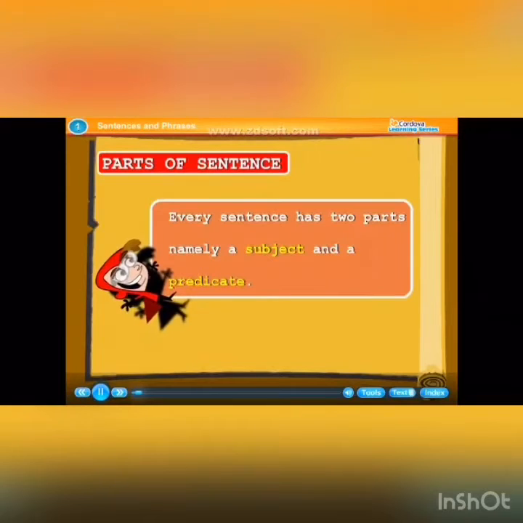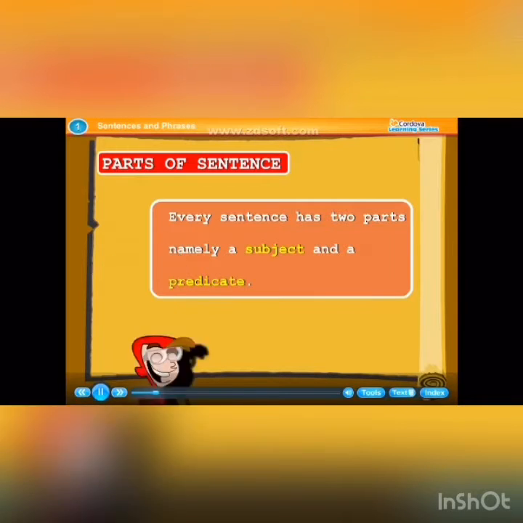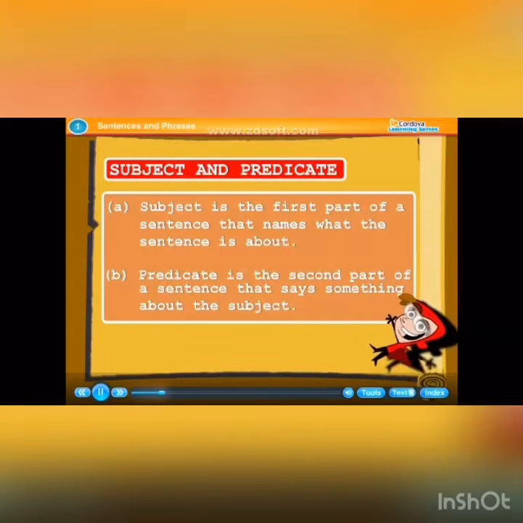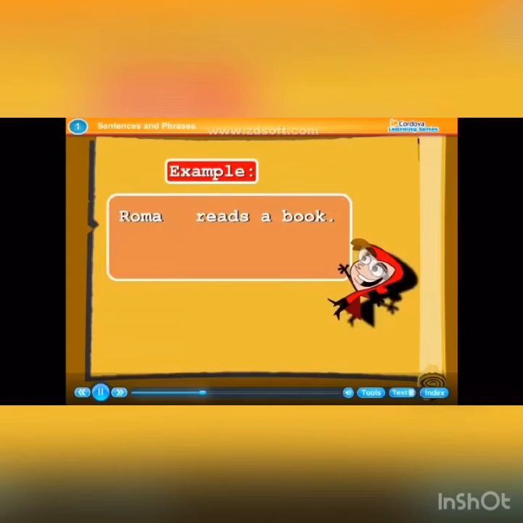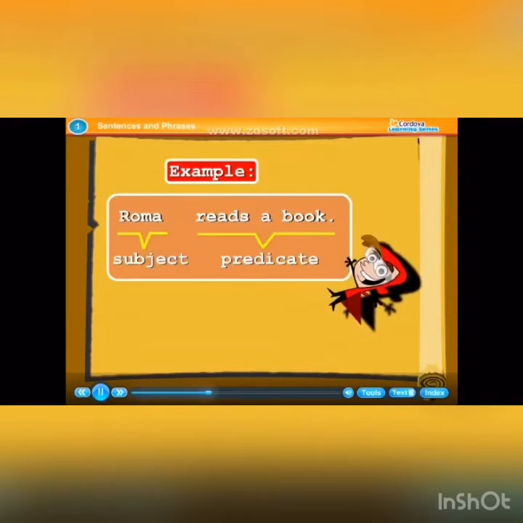It ends with a full stop, an exclamation mark, or a question mark. Parts of a sentence. Every sentence has two parts, namely a subject and a predicate. Subject and predicate. Subject is the first part of a sentence that names what the sentence is about. Predicate is the second part of a sentence that says something about the subject. Example: Roma reads a book. Roma, subject; reads a book, predicate.